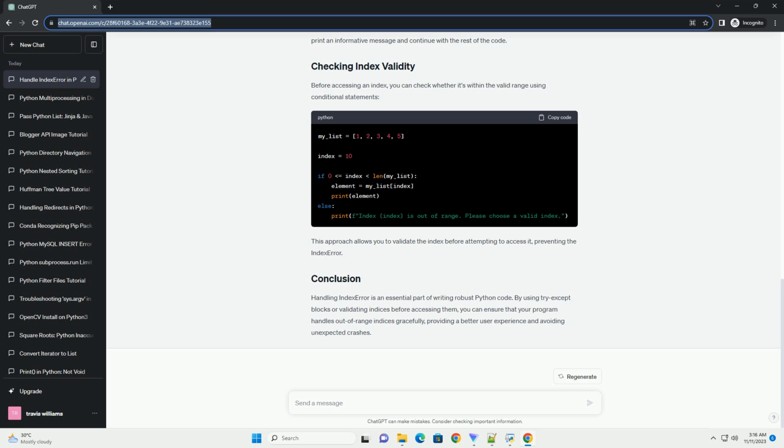Before accessing an index, you can check whether it's within the valid range using conditional statements. This approach allows you to validate the index before attempting to access it, preventing the index error.